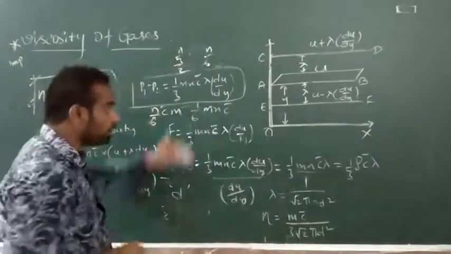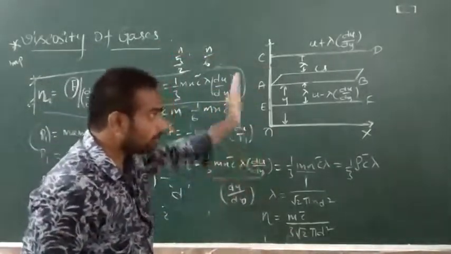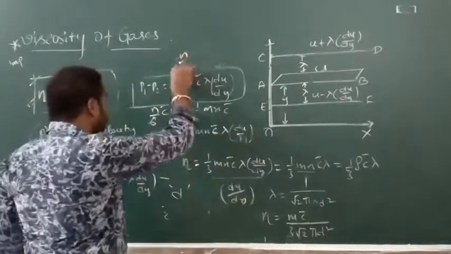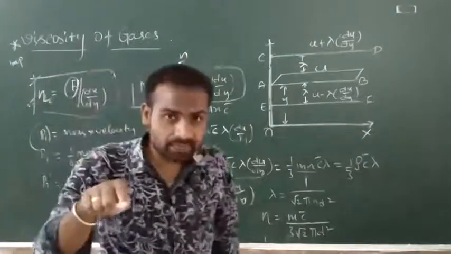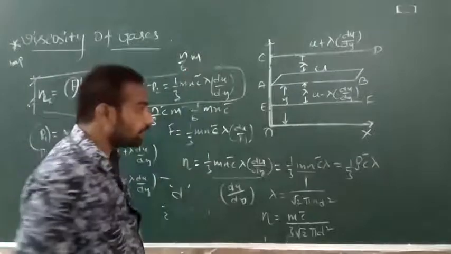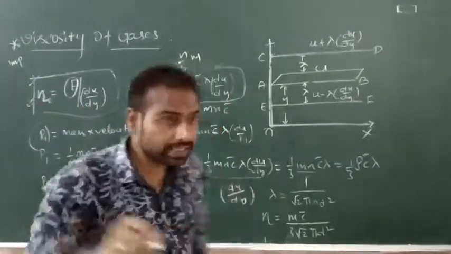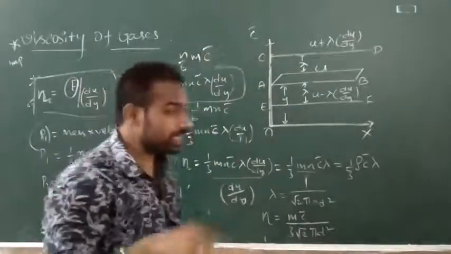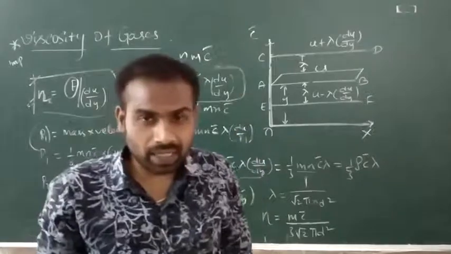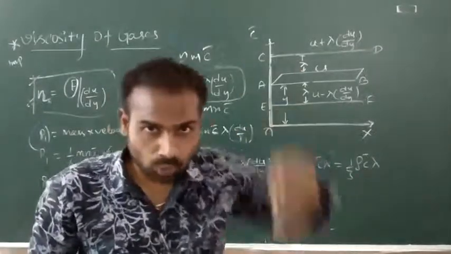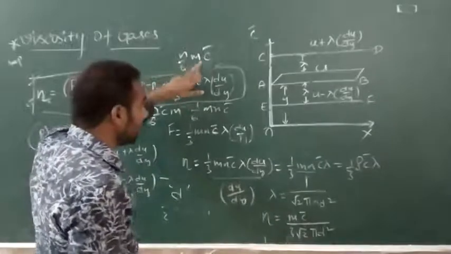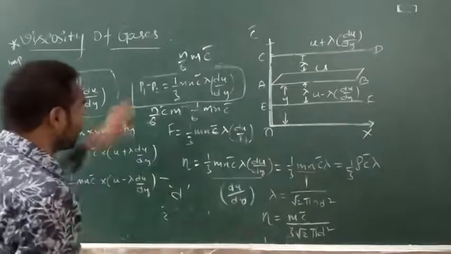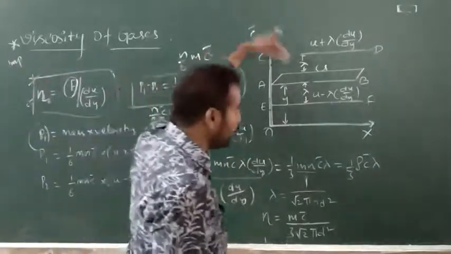Okay. So, the number of molecules moving downwards is n by 6, and upwards also n by 6. The mass of each molecule is m, and the molecules are moving with average velocity c bar. So, n by 6 into m into c bar is the mass of the gas which is moving downwards. That is n by 6 m c bar.